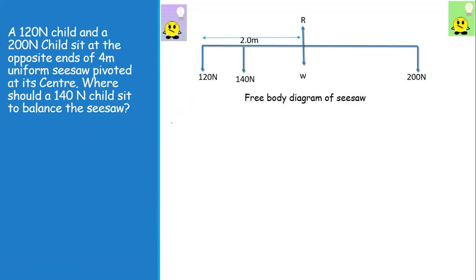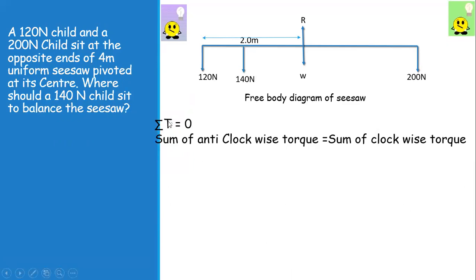That is the second condition of equilibrium. We know that sigma tau is equal to 0, that is, the sum of anti-clockwise tau is equal to the sum of clockwise tau. Anti-clockwise tau in this case involves 120 and 140, and d represents the moment arm, and the moment arm for any force is always measured from its axis of rotation.